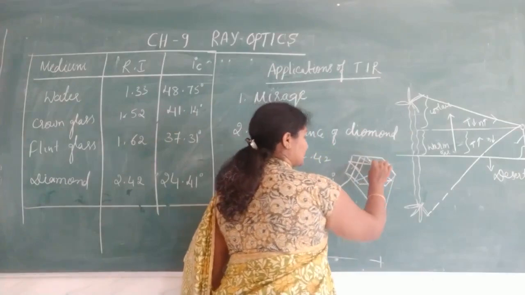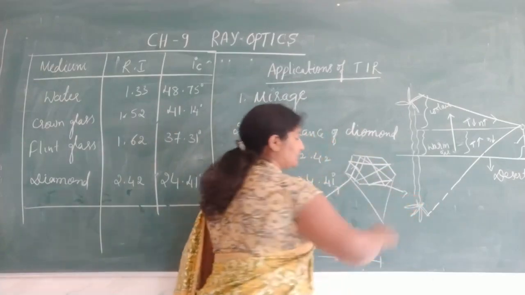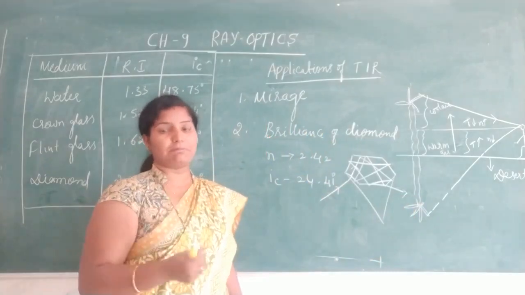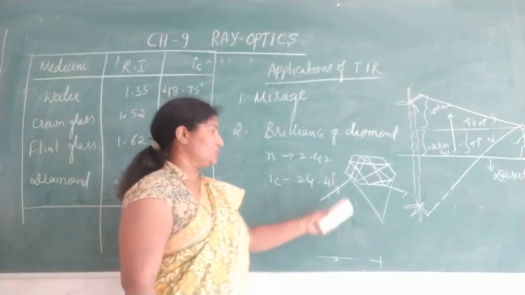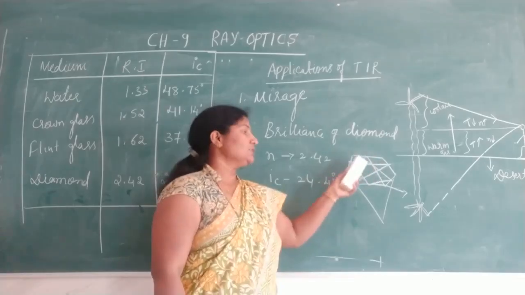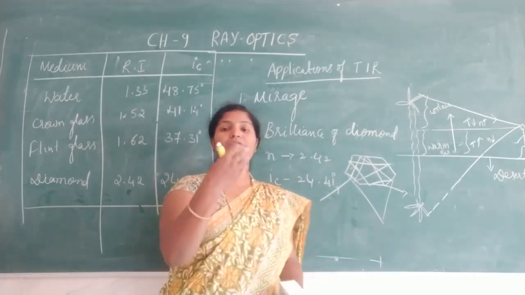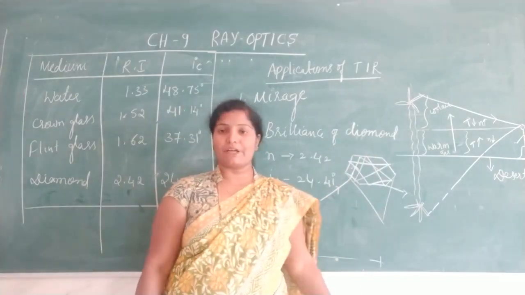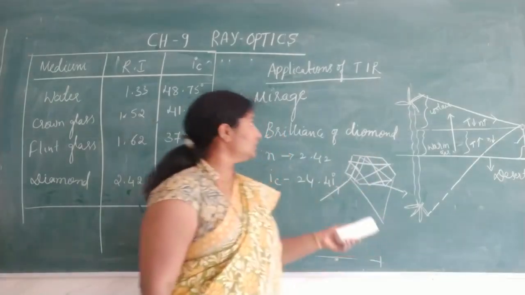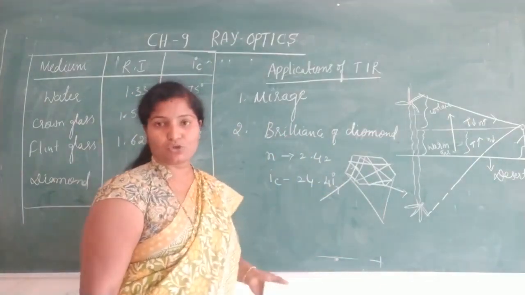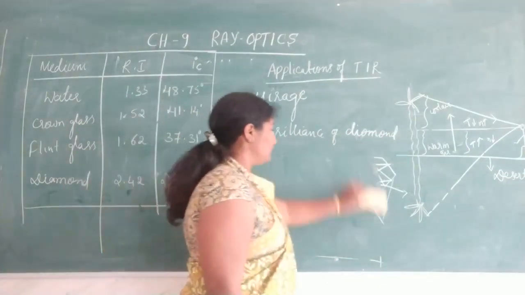Due to this multiple reflection, the light coming outside has brilliance, maximum shining. So why do stones like diamond look shining? Inside the diamond a series of total internal reflections takes place, multiple reflections take place. Due to this diamond shines. So this is also an application of the total internal reflection.